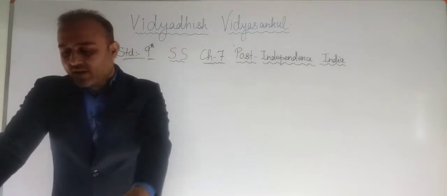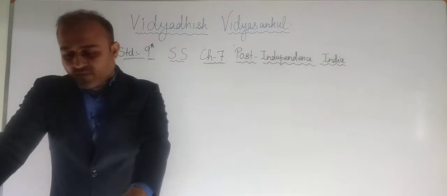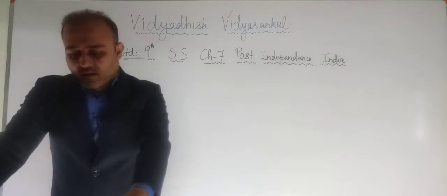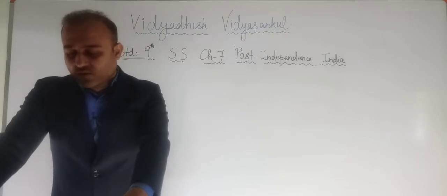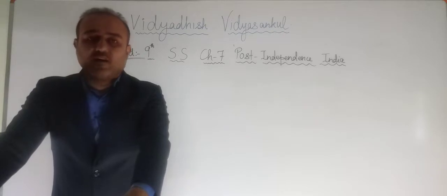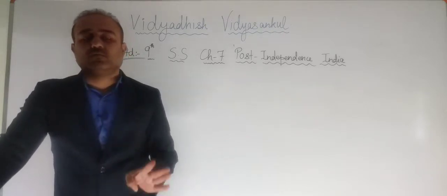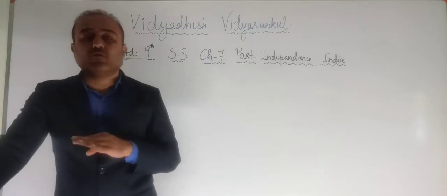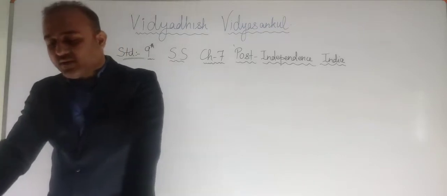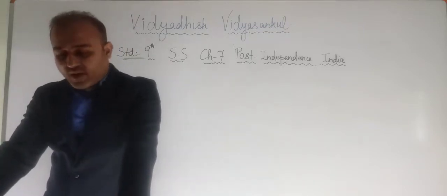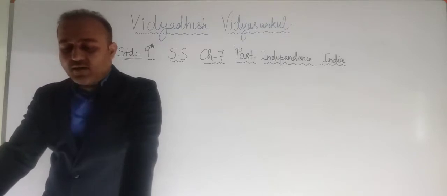The 14 states included Andhra Pradesh, Assam, Bihar, Mumbai, Jammu Kashmir, Kerala, Madhya Pradesh, Madras, Mysore, Orissa, Punjab, Rajasthan, Uttar Pradesh and West Bengal. So after reorganization, only 14 states were formed, and the names I have already read, right? While union territories included Delhi, Himachal Pradesh, Manipur, Tripura, Andaman, Nicobar and Lakshadweep.